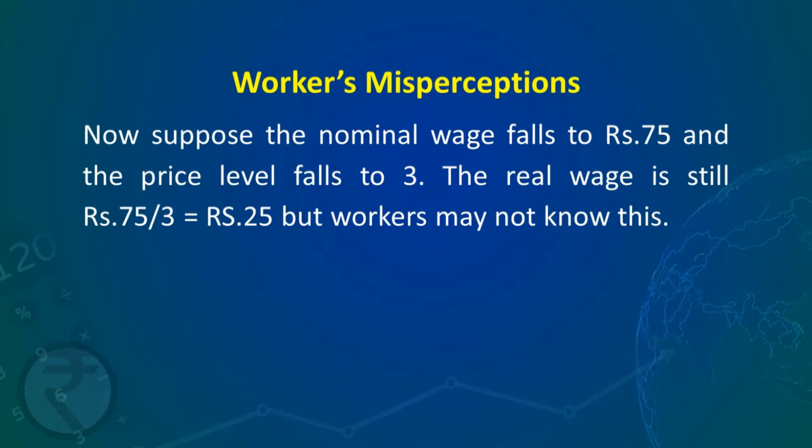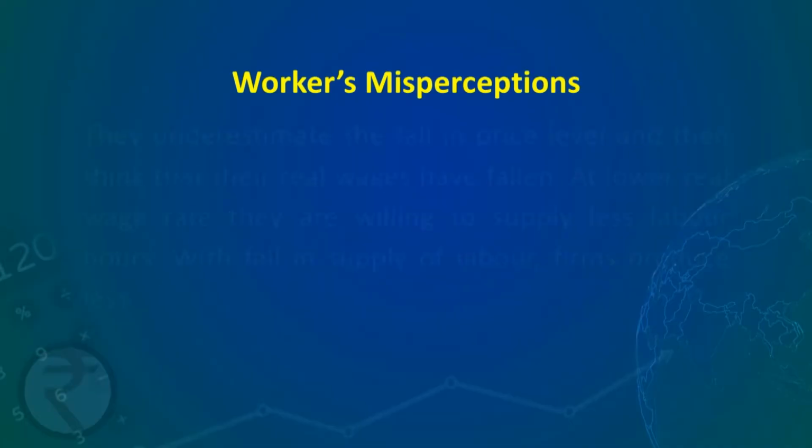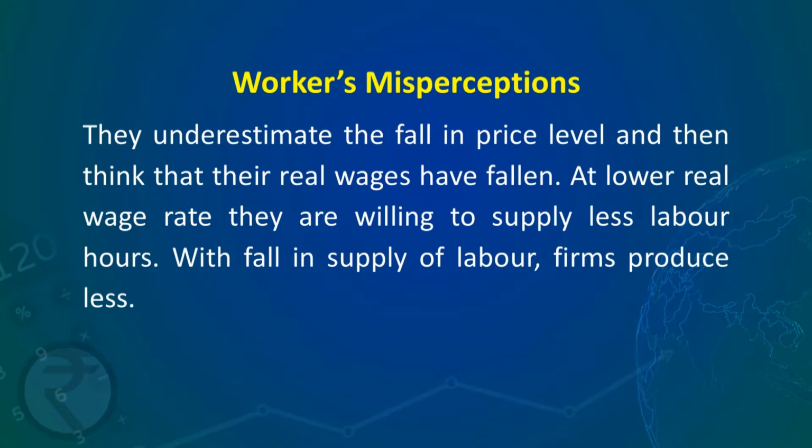Workers think that their real wage has fallen. So, now they reduce their supply. They want to work for fewer hours because they think the real wage has fallen. So, naturally, when they are willing to work for fewer hours, the supply of labor falls, and with that the output produced by the producers will also decline. So, because of the workers' misperceptions regarding the wage rate also, as the price falls, supply falls, and as the price rises, supply also rises.